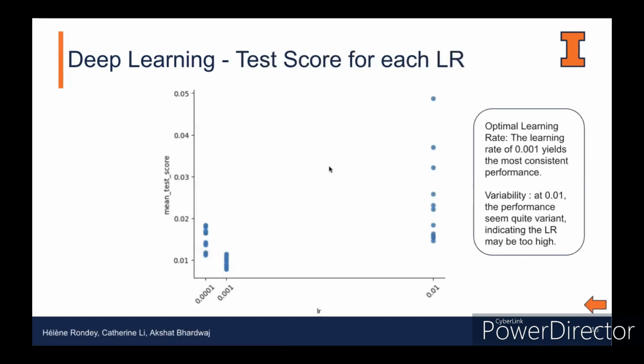Based on the results, we saw that if we increase the learning rate a lot, the model variance increases, which is expected because with a very high learning rate, we may be skipping over some important local minima, while with a very small learning rate, we were potentially getting stuck in some local minima.